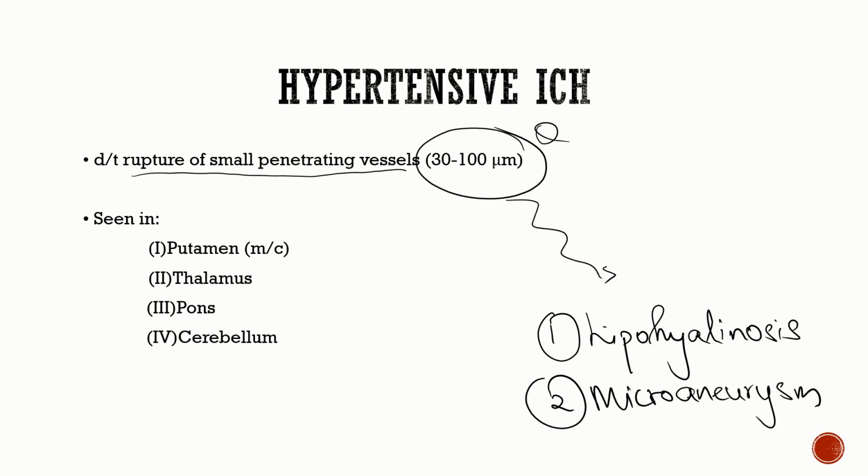These microaneurysms are also known as Charcot-Bouchard aneurysms. This is an important MCQ question.